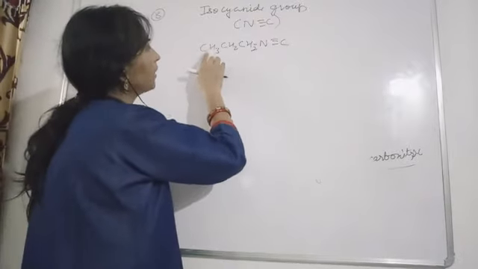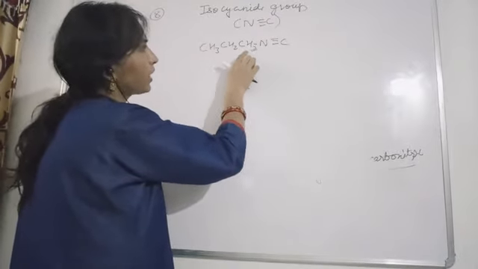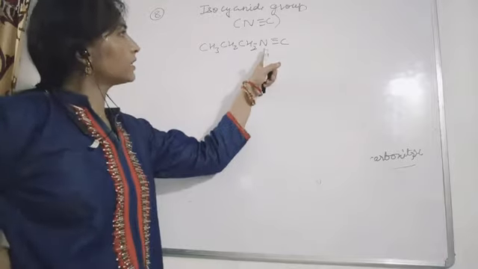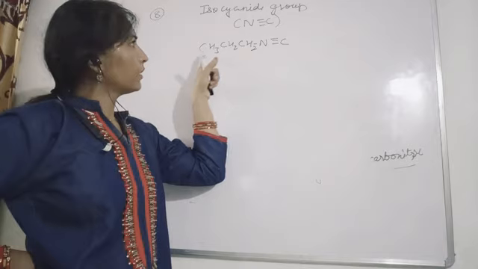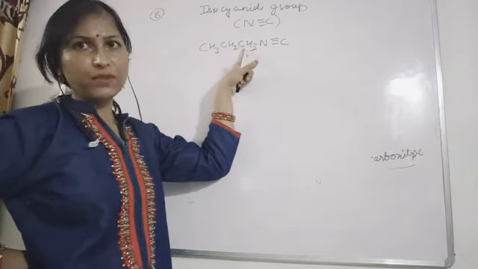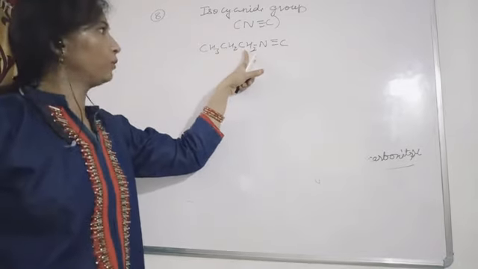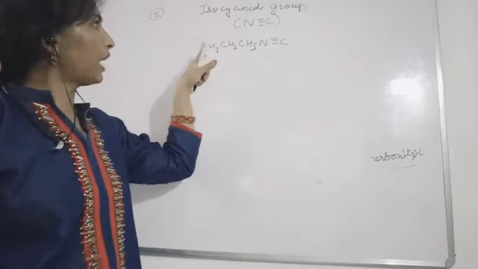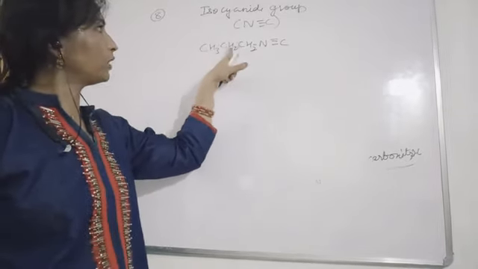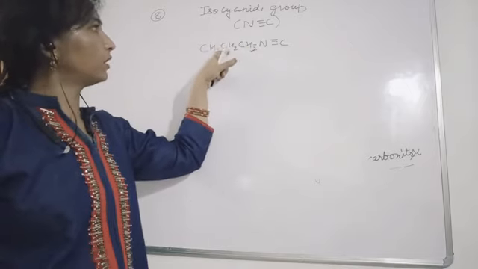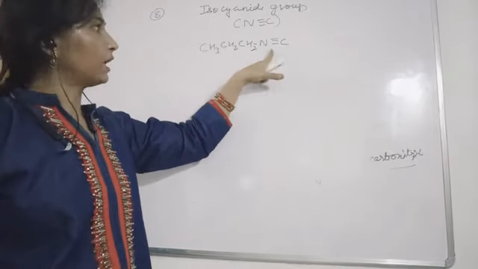In this case you have 1, 2, 3 carbons, and the nitrogen is attached to the alkyl group. The common name: 1, 2, 3 carbons, so you will use propane isocyanide.